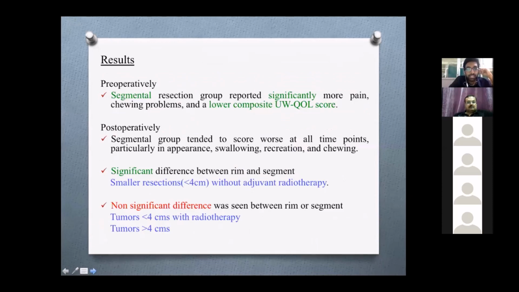The results of this study were that preoperatively, the segmental resection group reported significantly more pain and chewing problems and a lower composite score. Postoperatively also, the segmental group was scoring worse, but a significant difference between rim and segmental resection was seen when the resections were less than 4 centimeters without adjuvant radiotherapy. There is no significant difference between rim and segmental if tumors are less than 4 centimeters with radiotherapy, and in tumors greater than 4 centimeters.